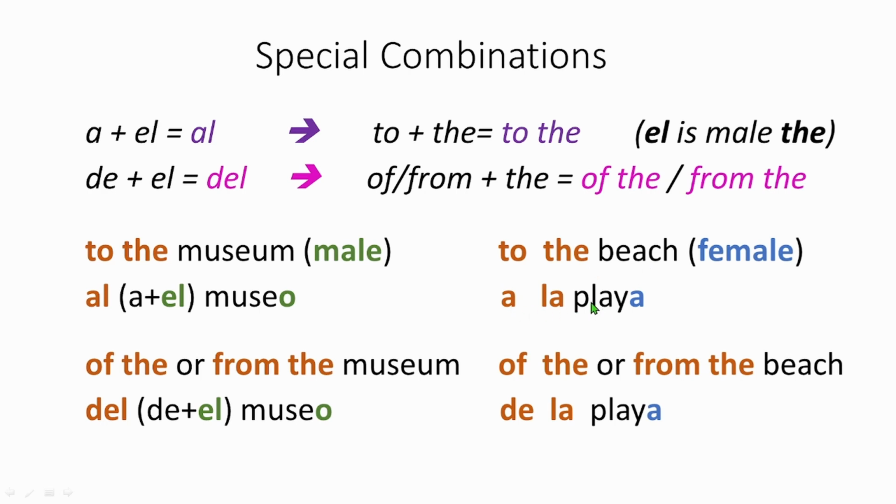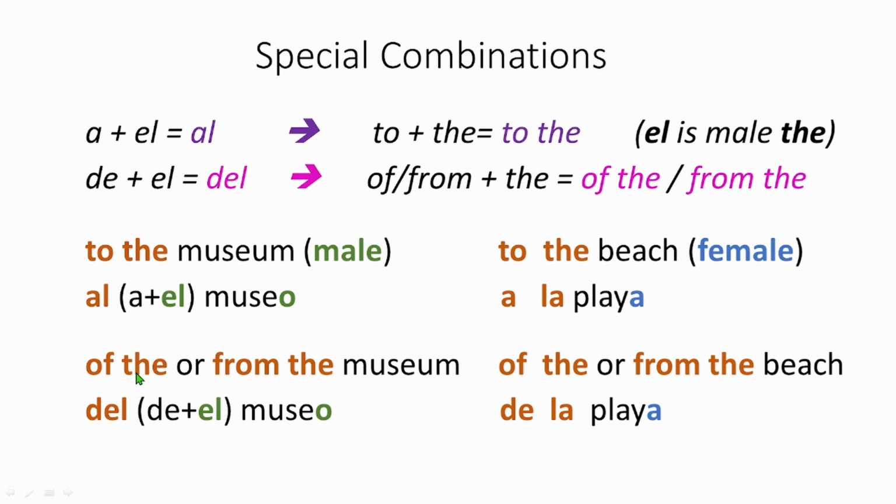Now you may be thinking, here is also to the, and here is also to the. Here we made it al, but here we made it a la. Why so? The answer is, see, al is made by the combination of a and l, to the, and this l is the male version, the male the. But here a is there, but it's la. La is also the, but it's the female the. So whenever there is the female the, a plus la never fuses. They only fuse with a plus l. So that's the thing.